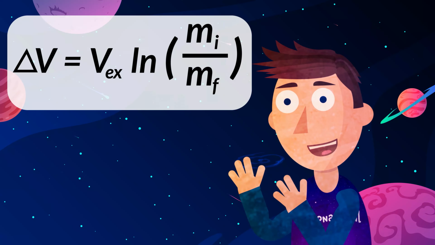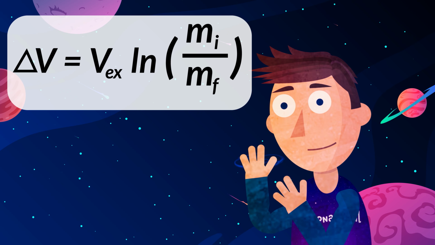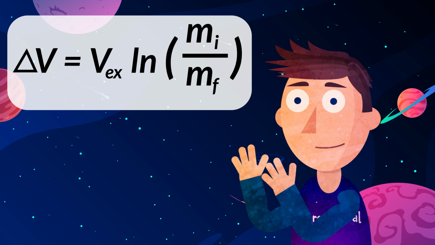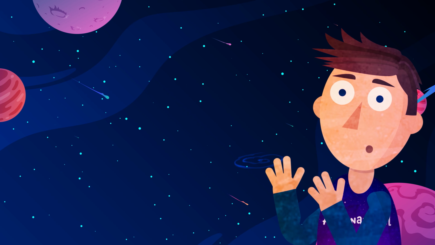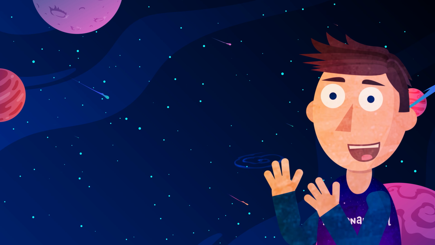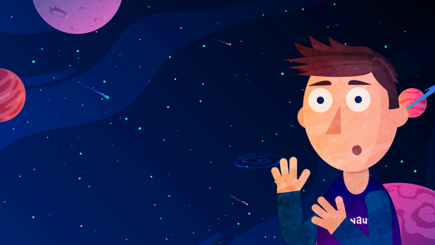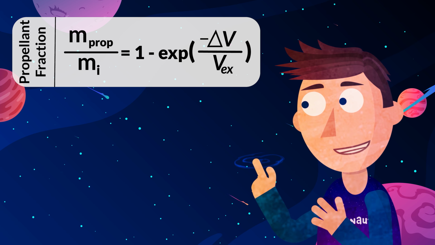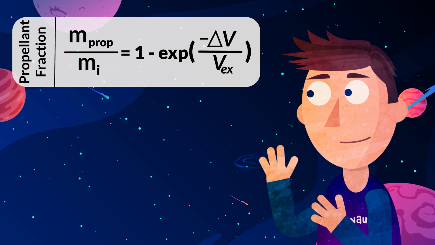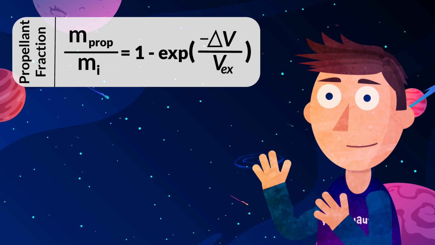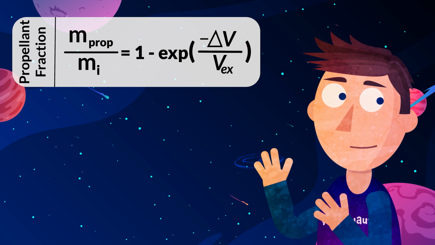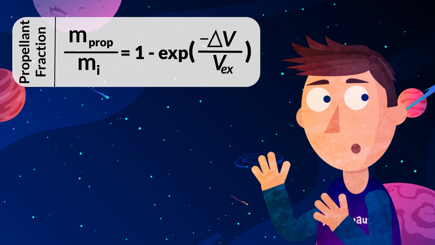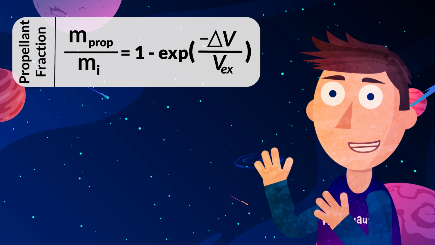Okay, so now that we have an idea of what the different components of the rocket equation mean, let's look at what it implies for a rocket and its payload. Using the rocket equation and manipulating the masses and other terms, we can end up with this equation, which can give us what is known as the propellant fraction of a rocket. That is, when you start with a rocket on the launch pad, what fraction of its total mass has to be propellant in order to get to the velocity you need.